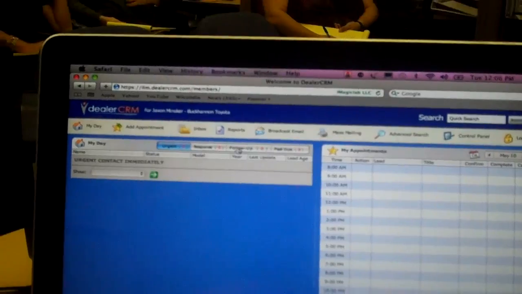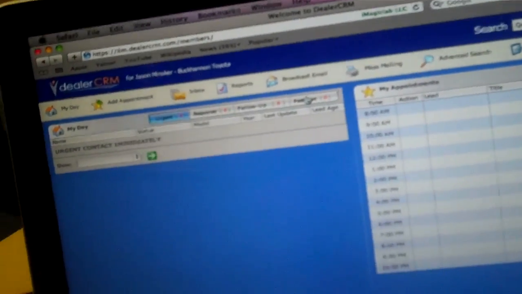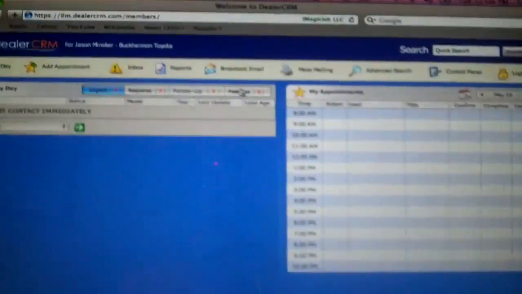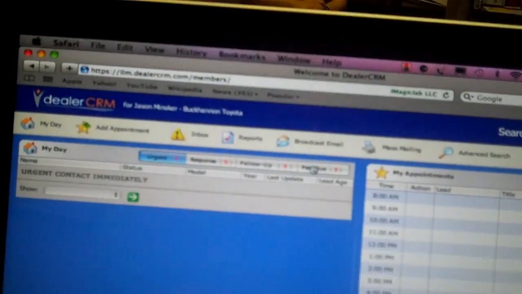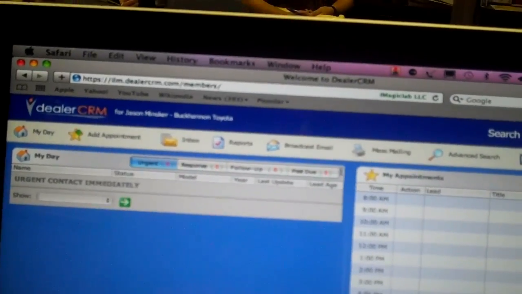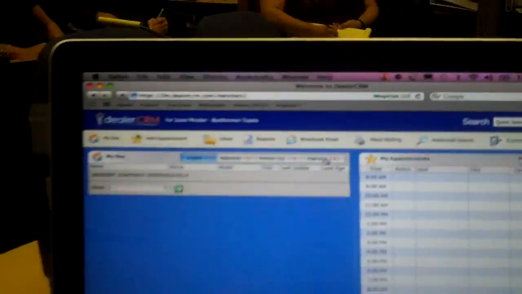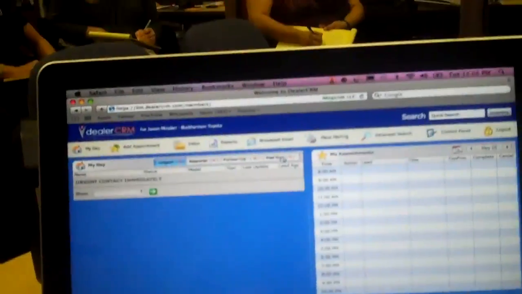Then you're going to go into your follow-up. Now, there's a past due, and as iMagic will tell you, it's really not past due. It's just a category that they label past due. What we're going to think of this as is post 30 days. It's not that it's due, it's just going to be post 30 days. The Dealer Synergy process is for the first 30 days, the frontline coordinators are going to do email, phone call, email, phone call, email, phone call for the first 30 days. That's the frontline coordinators.